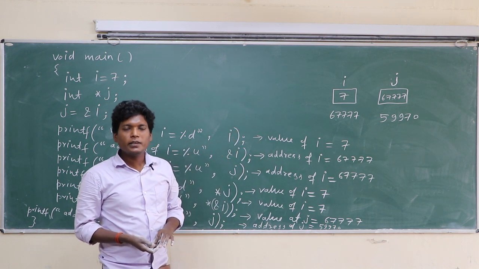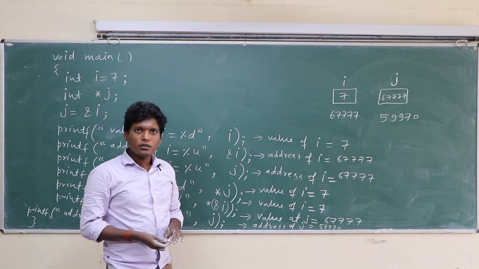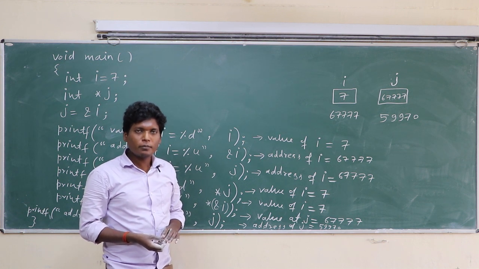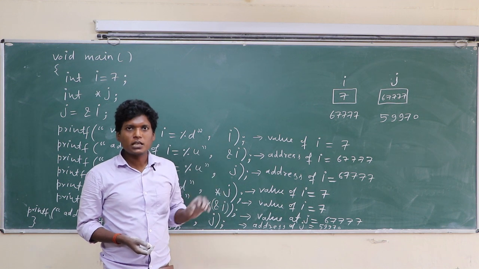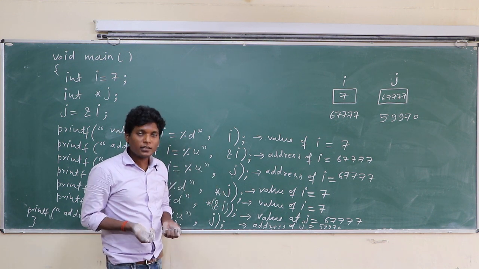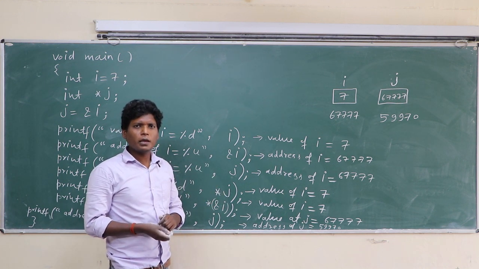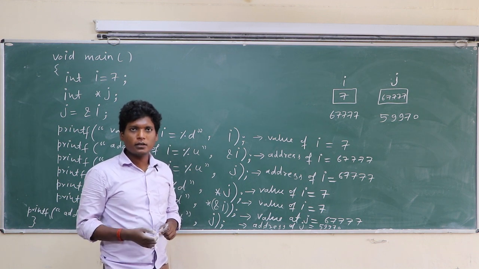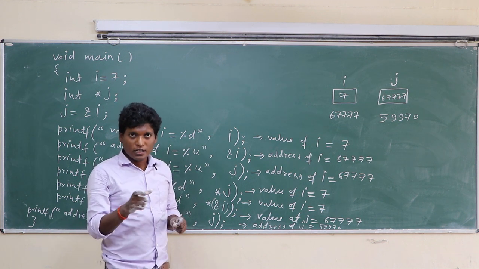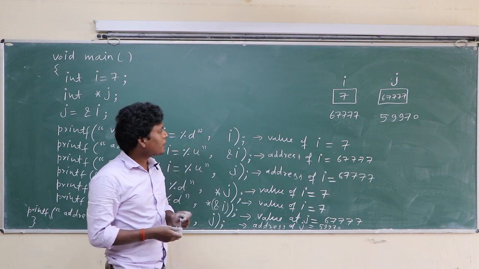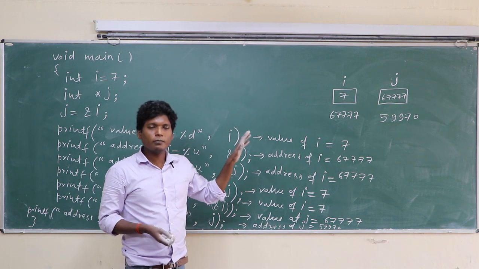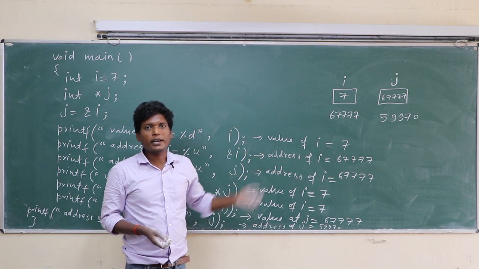Address will be a 5-digit unsigned whole number, and this convention is for Turbo C compiler. For some other compiler, the address may be in hexadecimal format. Okay, and its range will also be larger. So depending upon compiler, address convention will be different.